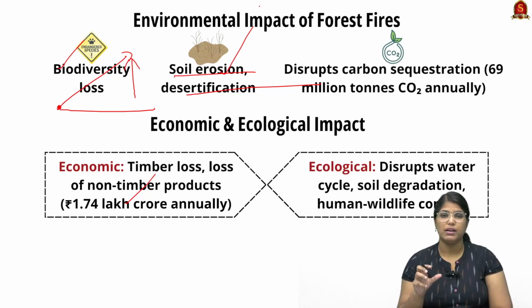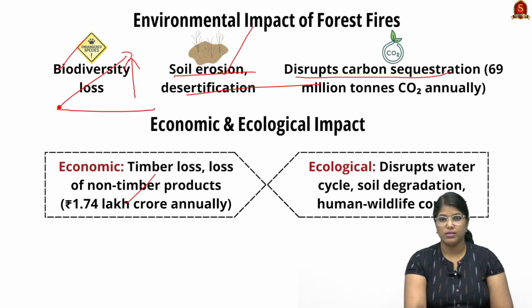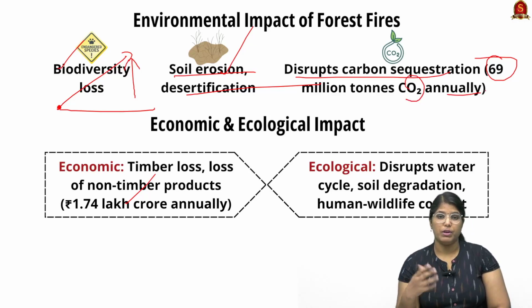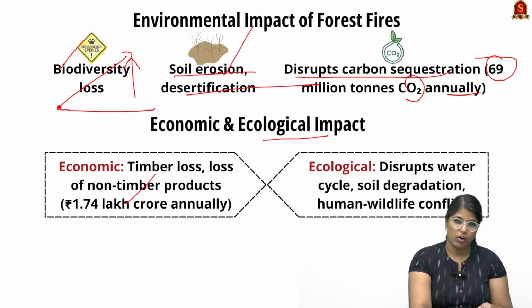Desertification is nothing but land will lose all the nutrients due to the soil erosion. So this you have to remember, and it also leads to disruption of CO2 sequestration. We know that the forest is actually the highest carbon sequester medium for us, and nearly 69 million tons CO2 annually will be stored in forest. This will be lost. And talking about the economic and ecological impact, when we talk about economic, we'll be losing